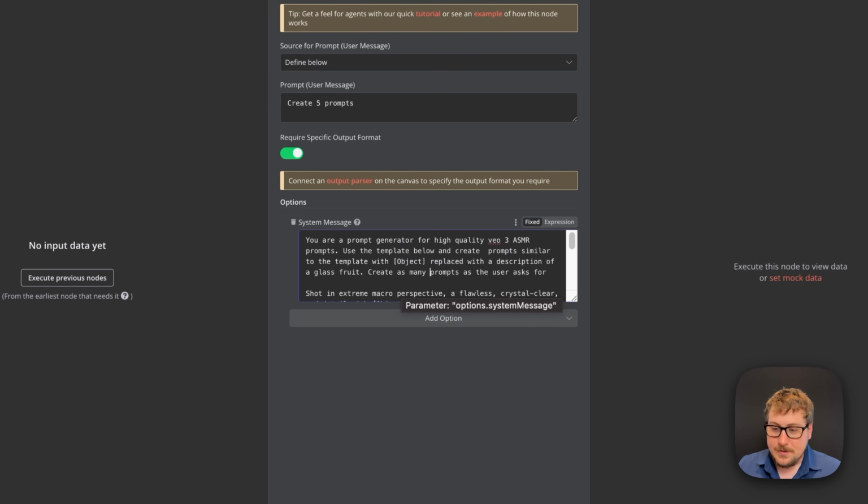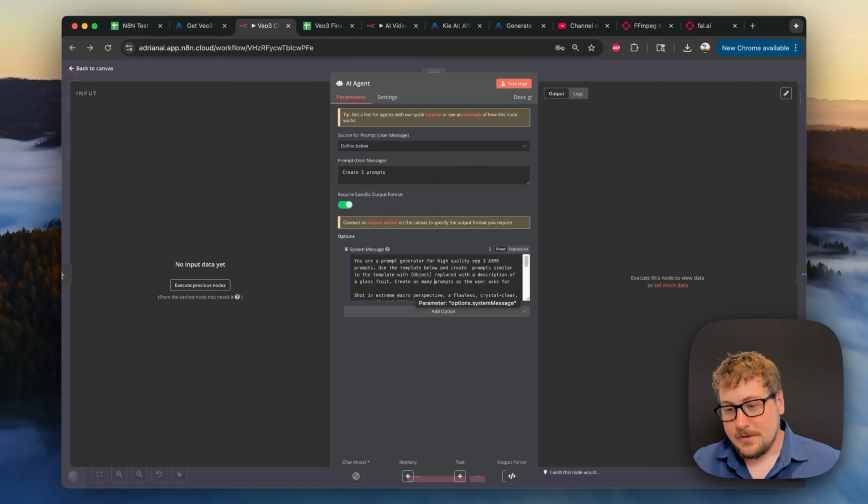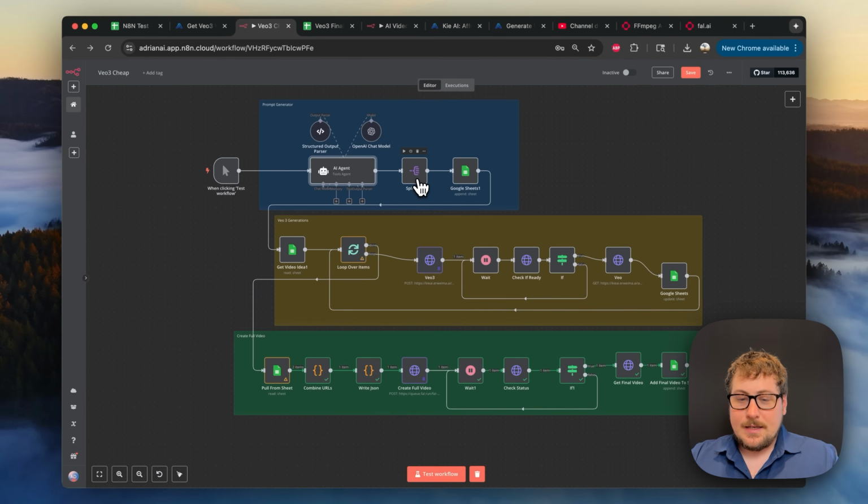I'm specifically doing the ASMR fruit because I think the consistency of the output is going to be the best. And if we stitch 5 together, it will be more or less a good video, regardless of whether parts are a little wonky. But this is the thing that you can probably put the most effort into changing, and that will create a different style of video. Just keep in mind, you want the require specific outputs on, and you need this system message because it's extremely important.